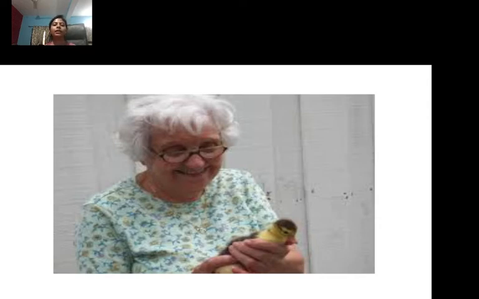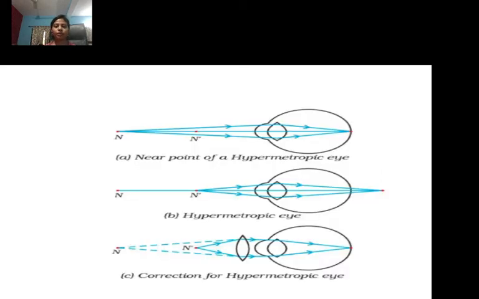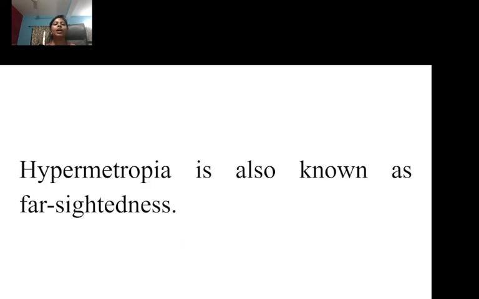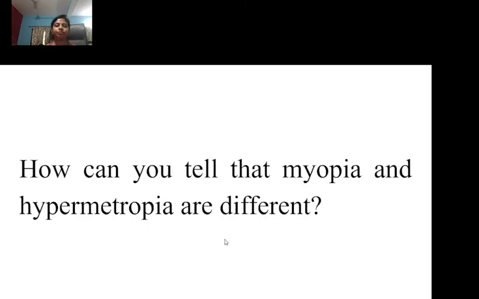Now, student, this is the near point of a hypermetropic eye, and if we put a convex lens, then we can clearly see the objects. Alright? Now, hypermetropia is also known as farsightedness.